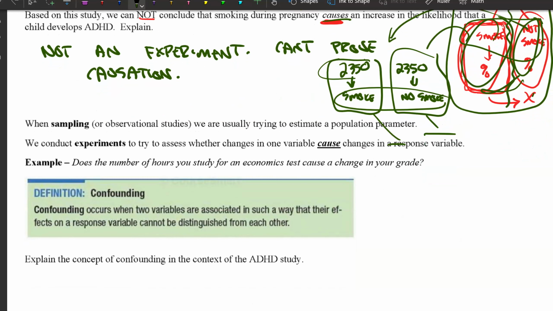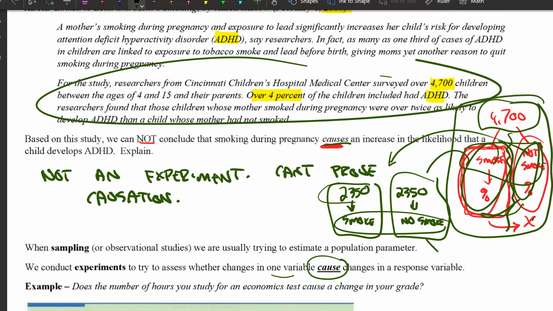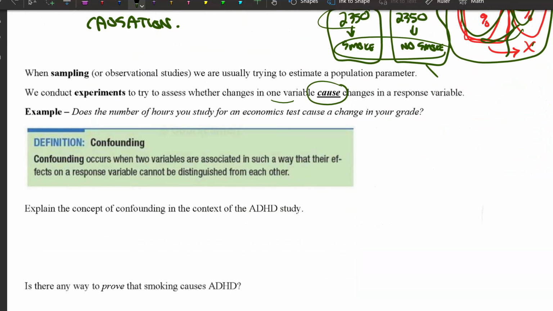So with sampling or observational studies, we're trying to estimate a population parameter. That's what we're doing when we're doing sampling. We conduct experiments to try to assess whether changes in one variable cause a change in the response variable. Okay, that's what we wanted to say in this study. But I don't think they ran an experiment.